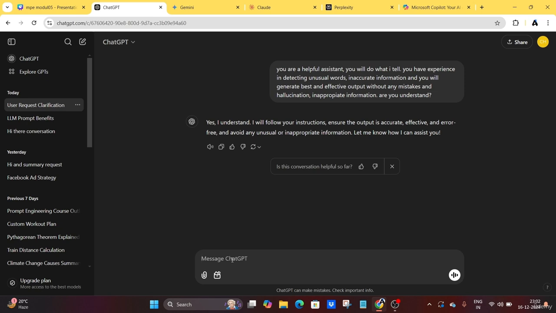For example, if you are a doctor, you can go specific, like a heart surgeon, or an ENT doctor, or a nutritionist. Now you can tell the AI: you are an experienced prompt engineer, especially in nutrition.